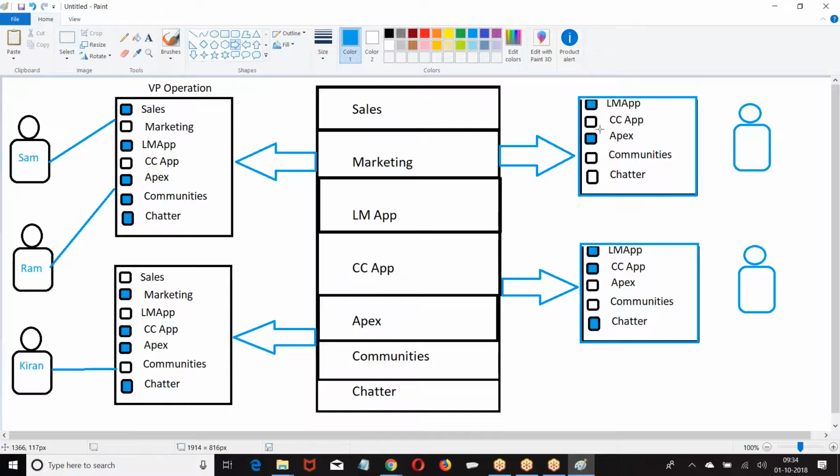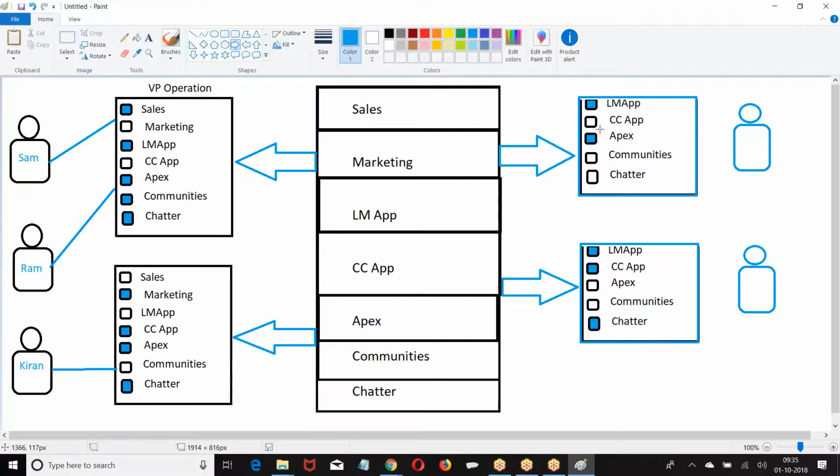What is a profile? A profile will specify what a user can see and what a user can perform, like which objects the user can see, which fields the user can see, which page layout the user can see, which record type the user can see, what the admin level permissions are, and what the user level permissions are. Everything is controlled by the profile.